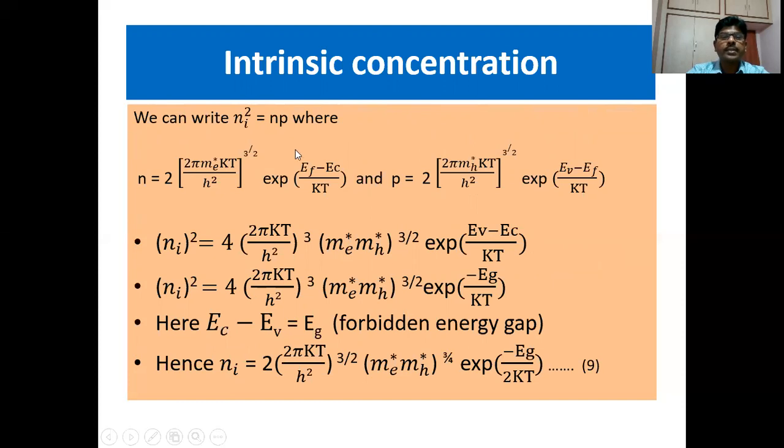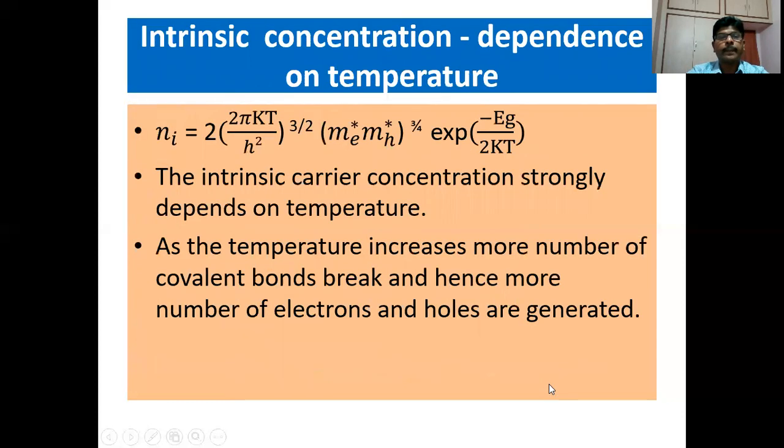We have already got the expressions for N and P. So Ni squared is equal to the product of the expressions for N and P. And also we write E_V minus E_C in terms of the energy gap. From this we get Ni is equal to 2 (2π kT/h²)^(3/2) (m_e* m_h*)^(3/4) exponential of minus E_g by 2kT.